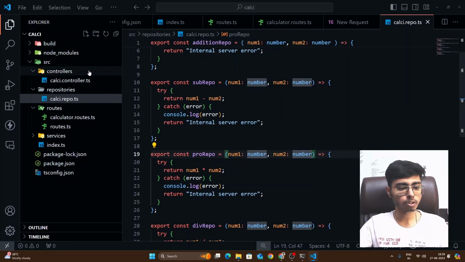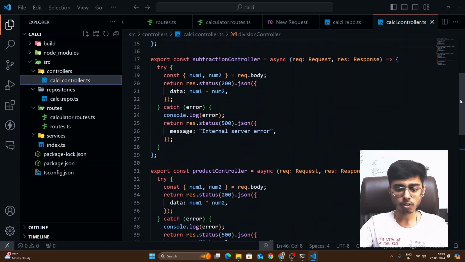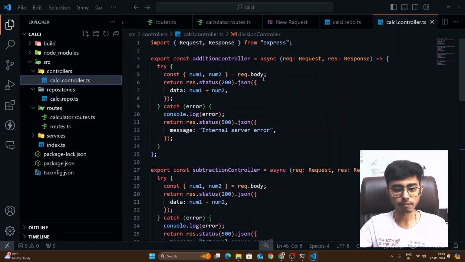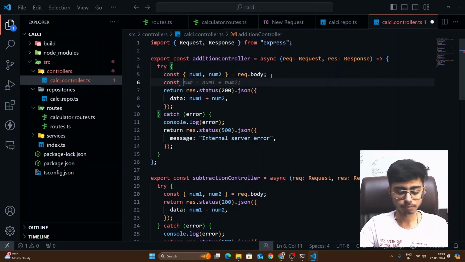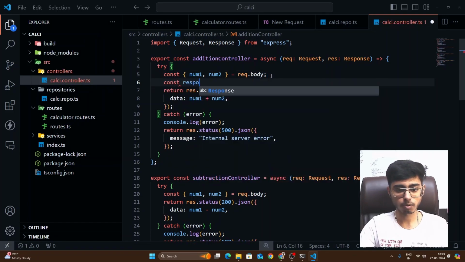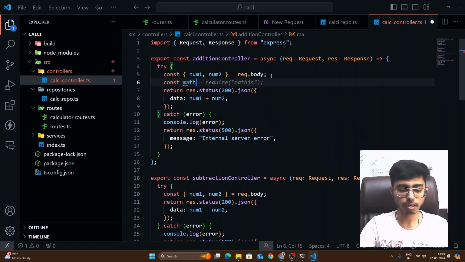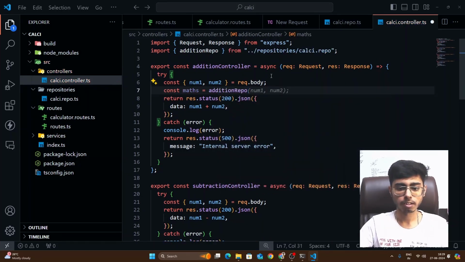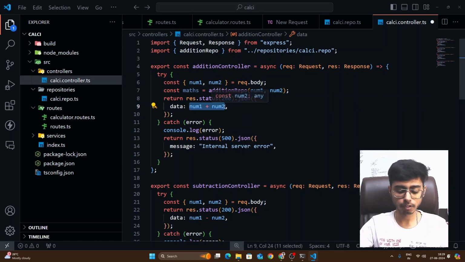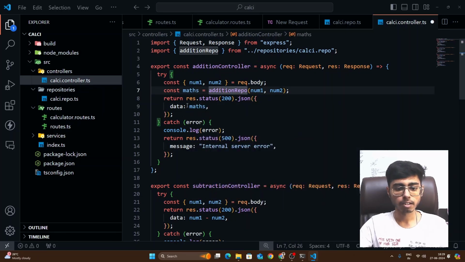Now you can go to your controller function, and instead of doing the logical thing here itself, you have to say constant response, or you can say math, something like that, any variable. Math is equal to addition repository, right? And pass num1 and num2, and whatever data you get, you give it in the response, right? The same thing you have to do everywhere.